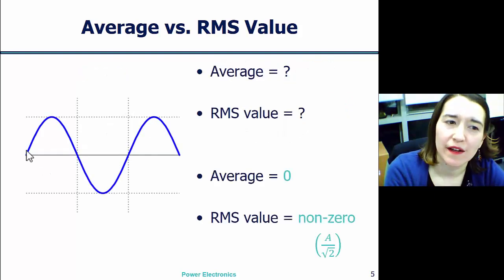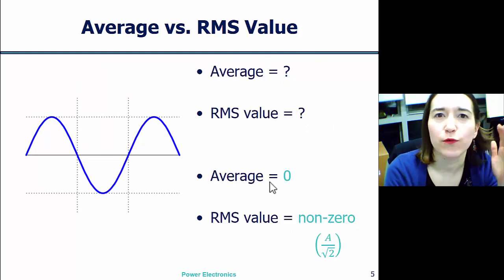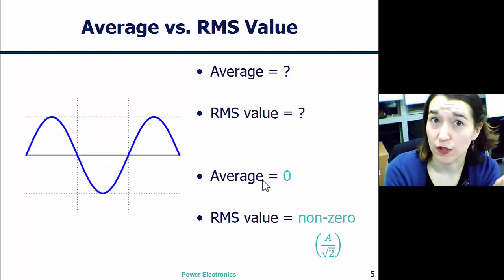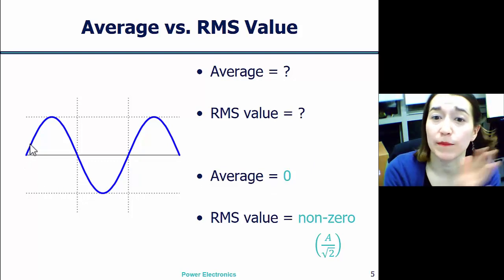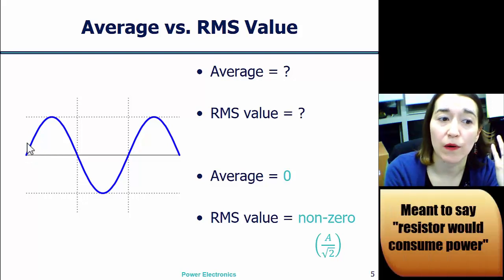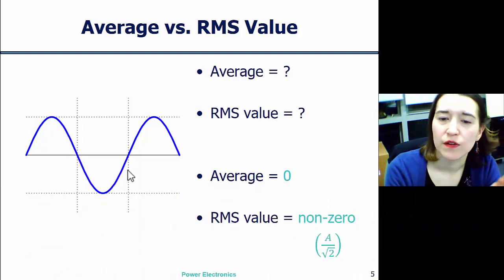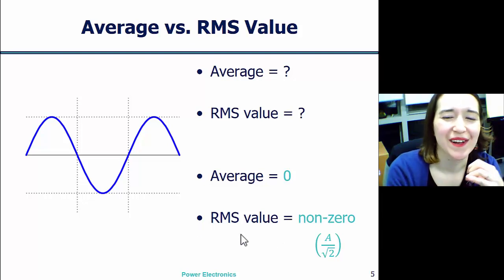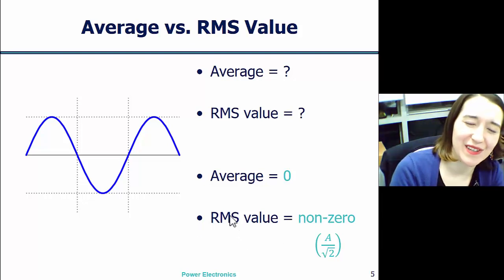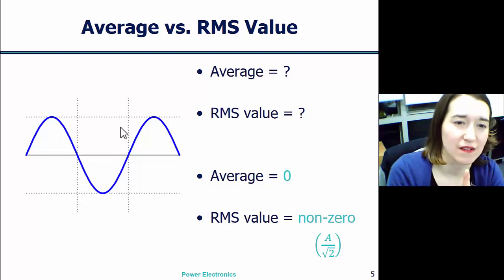So here, this is our sinusoidal waveform. We found the average is 0, right? But if we actually took this, say this was current, and we connected it to a resistor, the power would not be 0, would not be average 0, because the resistor would generate power during the positive part here, and also during the negative part here. So the RMS value represents the equivalent current, we're going to stick with current, value if you had connected it to a resistor.